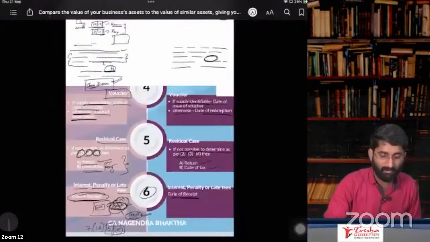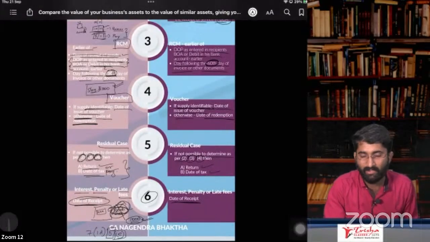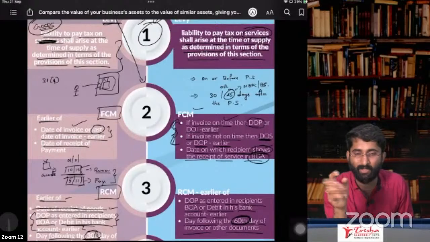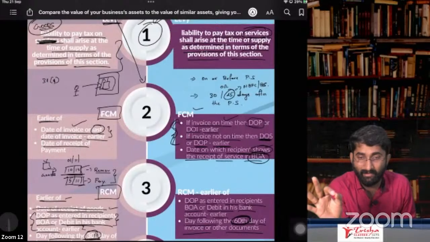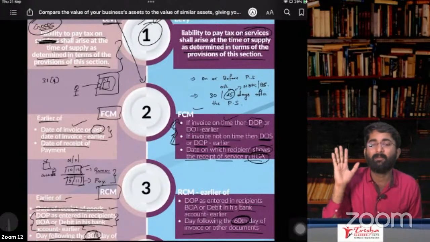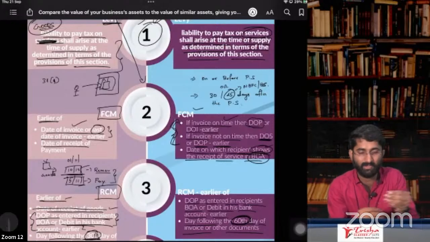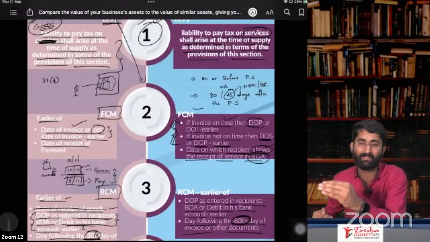These are section number 12 and 13. In section 12 and 13, we discussed section 12, subsection 1 and 13, subsection 1. Same it is. Levy of GST is during time of supply. What will be the time of supply? As mentioned in section 12.2 to 12.6 in case of goods, 13.2 to 13.6 in case of service.